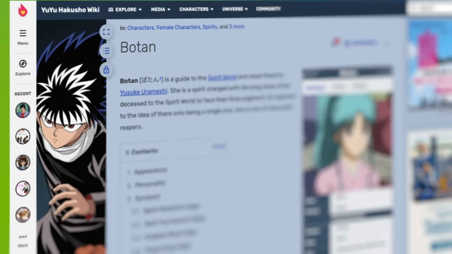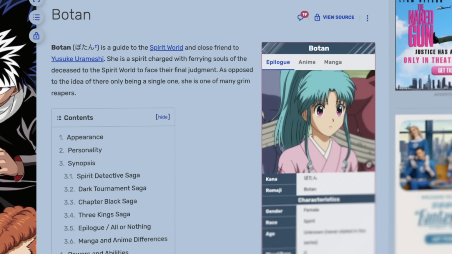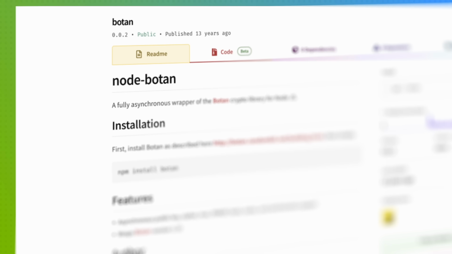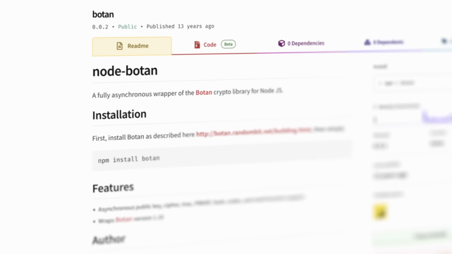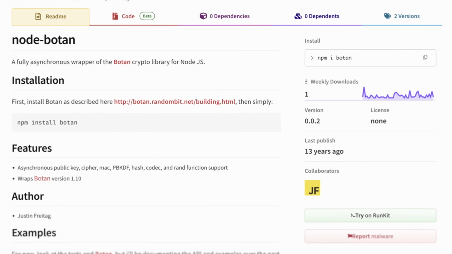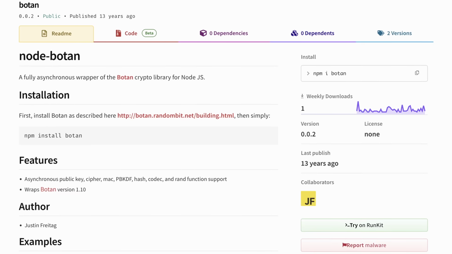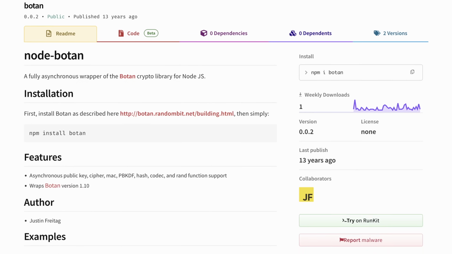There probably is. But I would say if it's not recent, then it won't count. Botton, a fully asynchronous wrapper of the Botton crypto library for Node.js. Here's the published date, Wes. 13 years ago. It doesn't matter because I wagered all my points. It's true. And Scott wins no matter what. No, but you guessed wrong and you lose. Oh, yeah, right, because it is also an anime character. Last published 13 years ago with 1 weekly download.